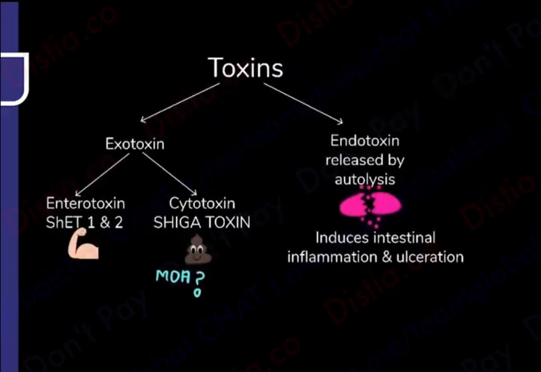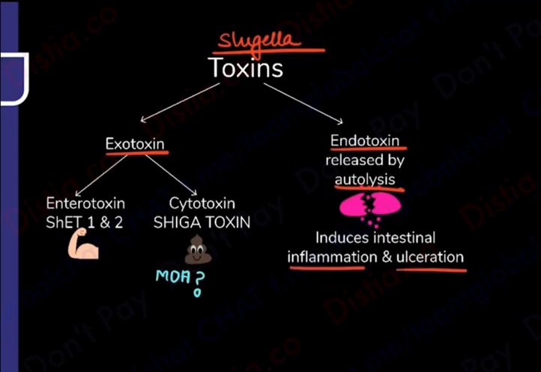Now, if I ask you what are the toxins for Shigella that we have, these are the exotoxin, and gram-negative organism hai, so it will have the endotoxin also. Endotoxin, how is it released? Just by autolysis. Autolysis it is going to release, and you know endotoxemia is very deadly. It is going to cause a lot of inflammation and ulcers in the intestine. So just by the breakage of the bacteria, autolysis it is going to get released.